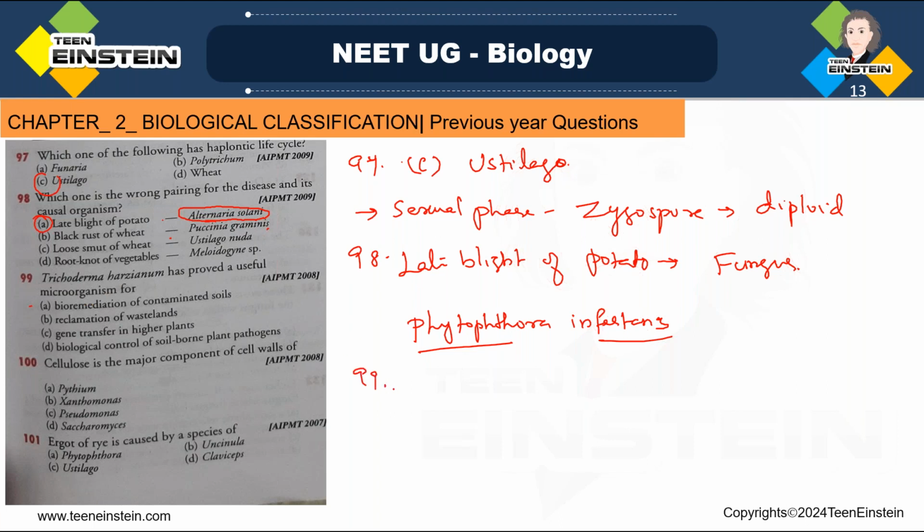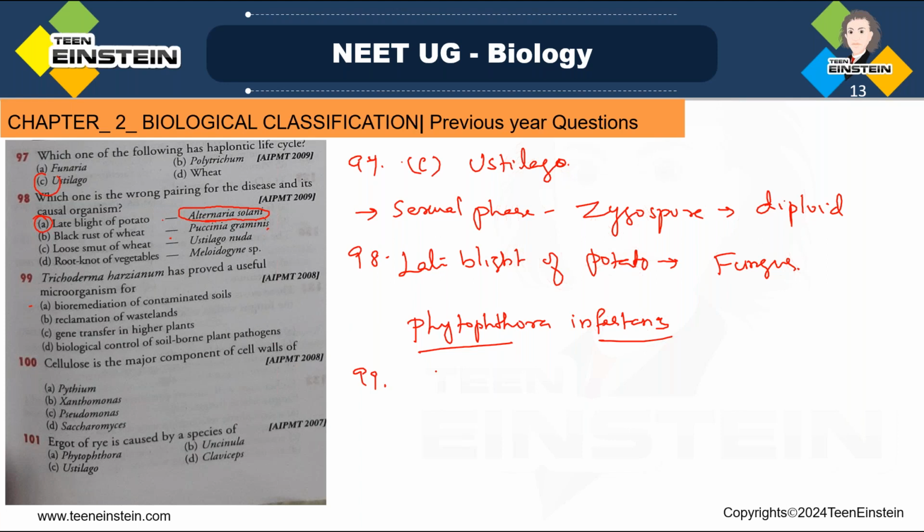Question number 99. Trichoderma harzianum has proved a useful microorganism for what? Bioremediation of contaminated seeds, reclamation of wasteland, gene transfer in higher plants, or biological control of soil-borne plant pathogens. Where is it useful?